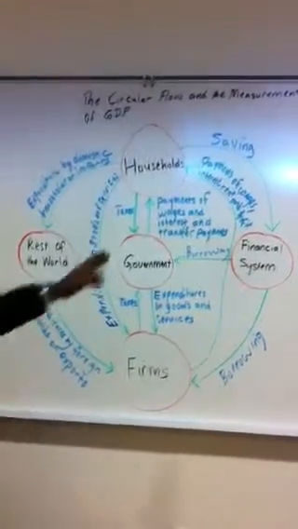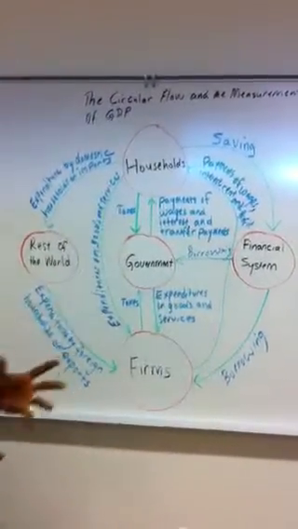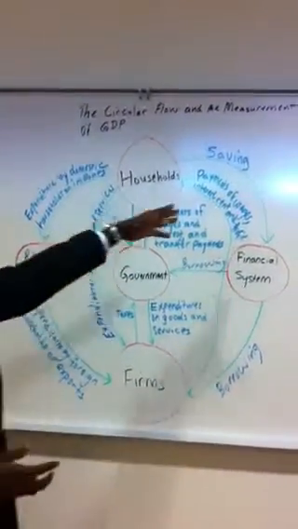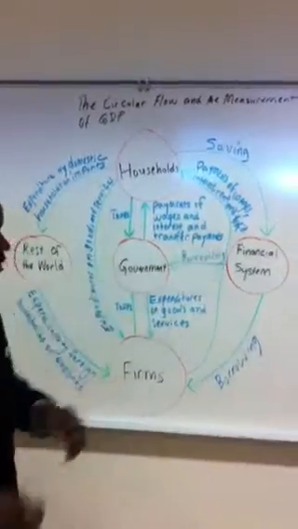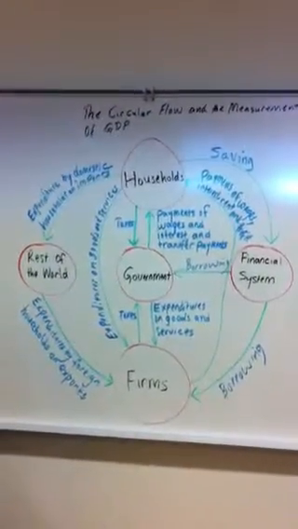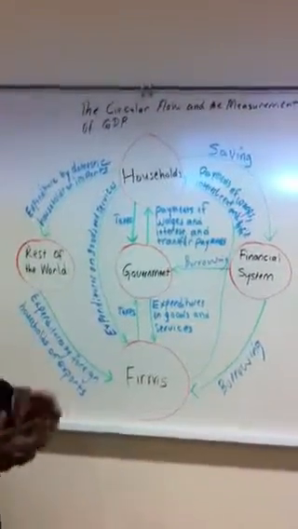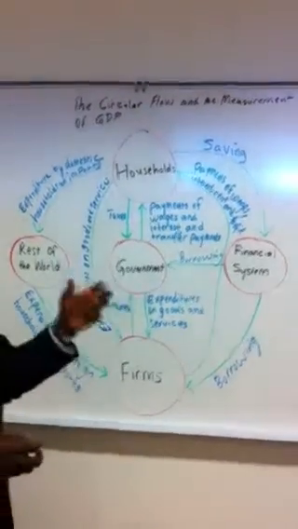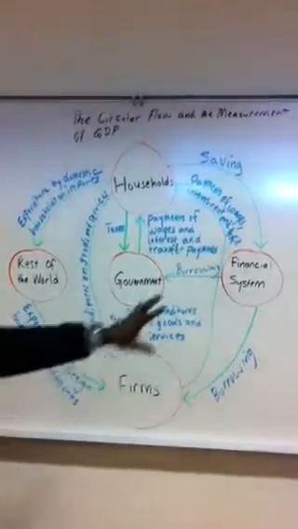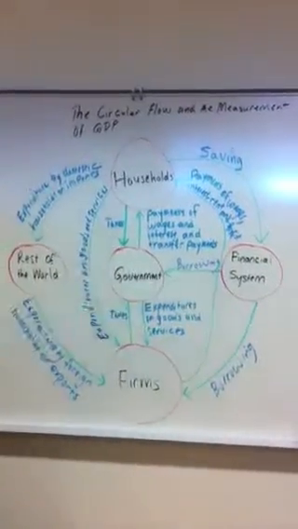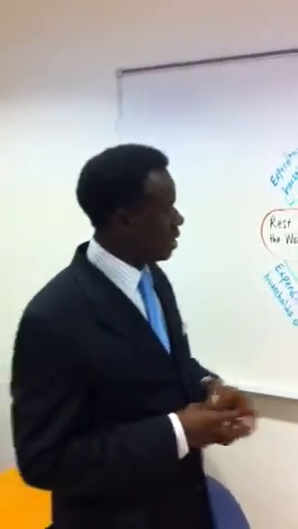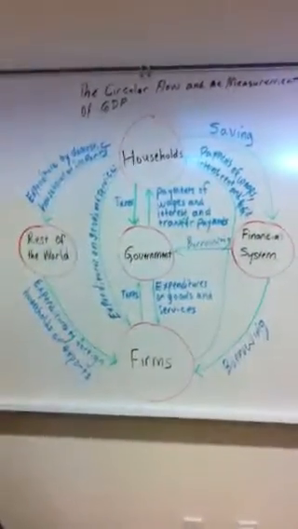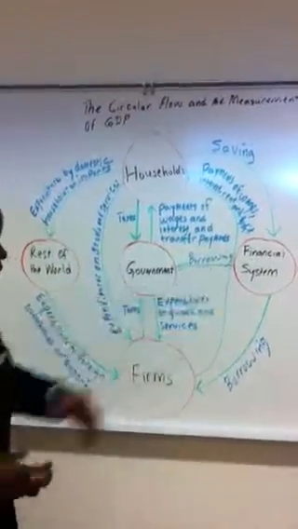And when households receive their income, they do not spend it all; they save some. Some of that saving is put in the banks, and some is used to buy stocks and bonds. The banks, stock market, and bond market are collectively known as the financial system. A viable financial system is needed to sustain economic growth. In the financial system, governments borrow money, and firms also borrow money.